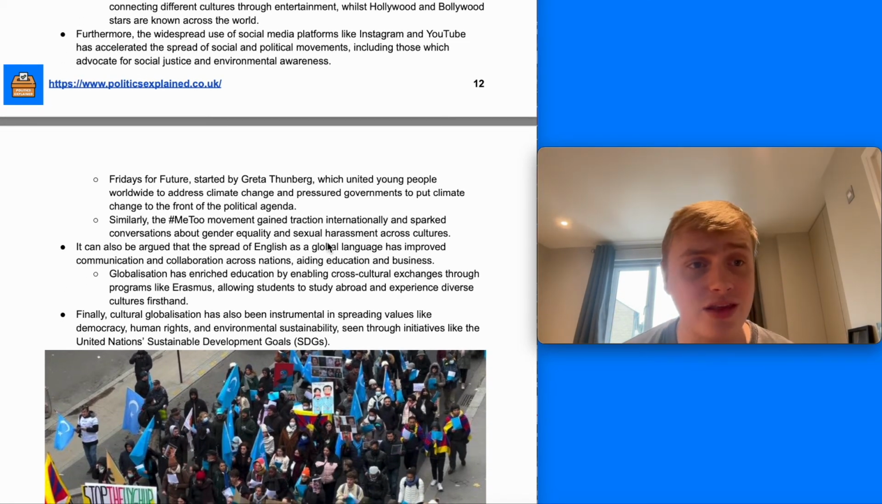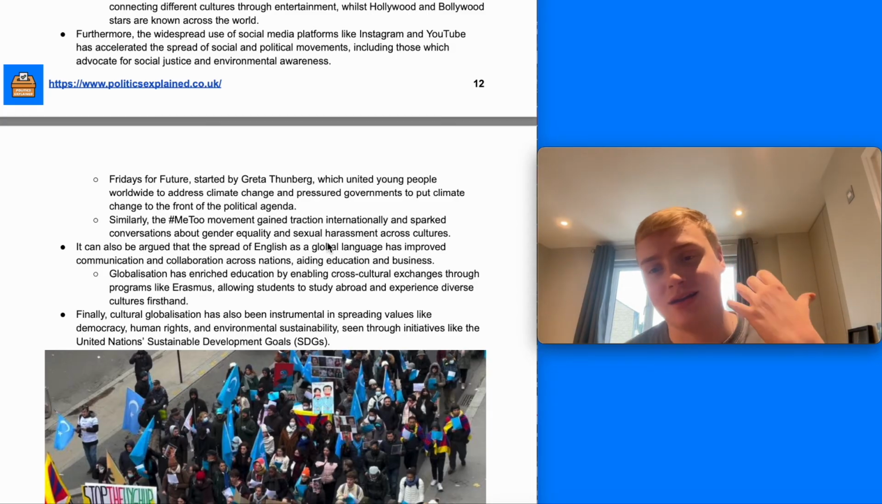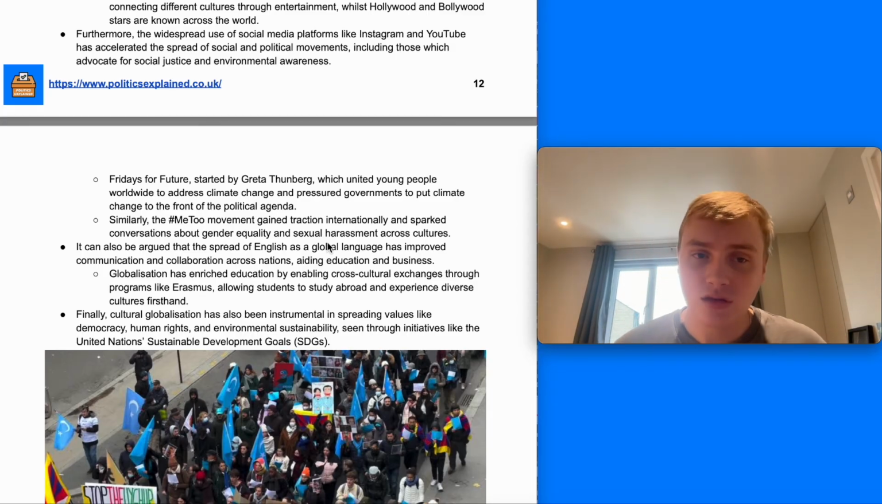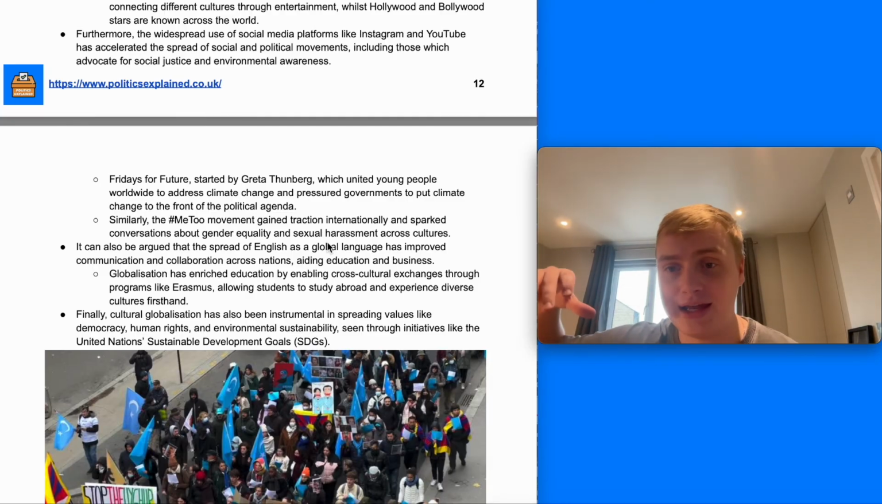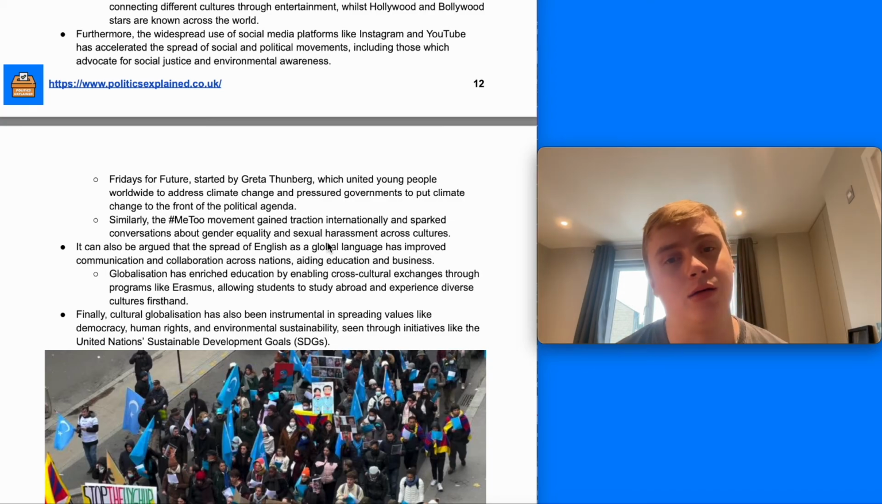Furthermore, social media and the internet have accelerated the spread of social and political movements, including those which advocate for social justice, environmental awareness, and really challenge powerful actors, so politicians globally and corporations globally. For example, Fridays for Future is a really good example of that, which was started by Greta Thunberg in Sweden, united young people across the world to pressure their politicians and companies to tackle climate change, and had some really transformative impacts as well.